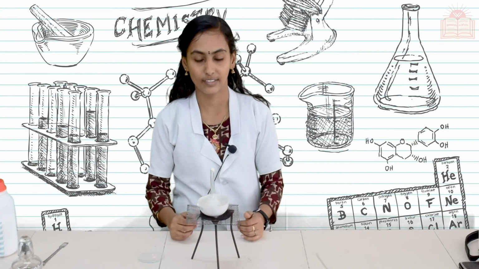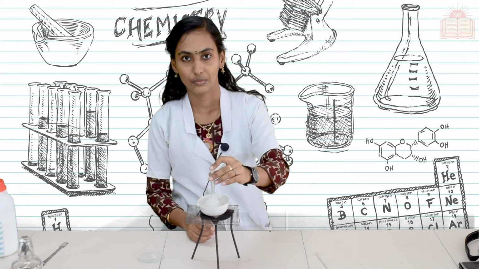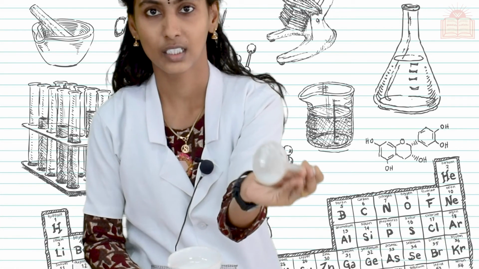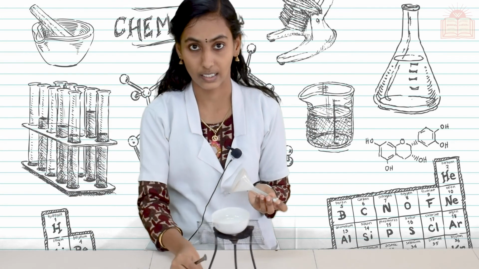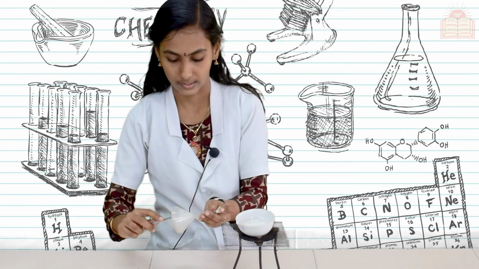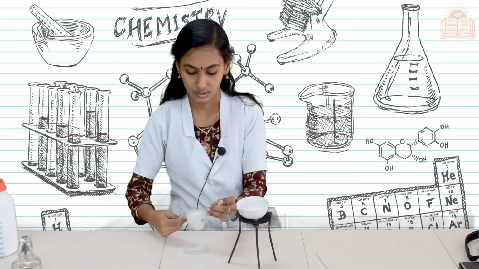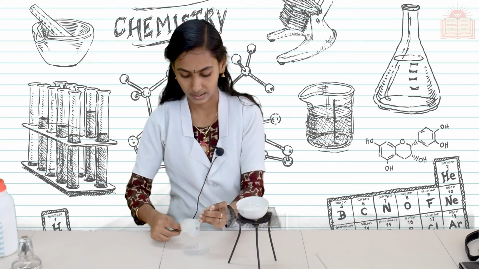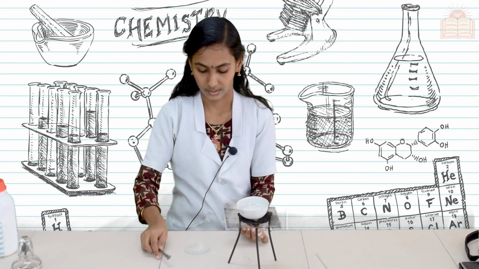Okay students, after 5 minutes of cooling, now we will scratch this. Using a spatula we have to scratch it well because it gets solidified and deposited over the surface of the funnel. After scratching, we will get this deposited ammonium chloride. Can you see, students? This is the thing. We got the solid ammonium chloride again.